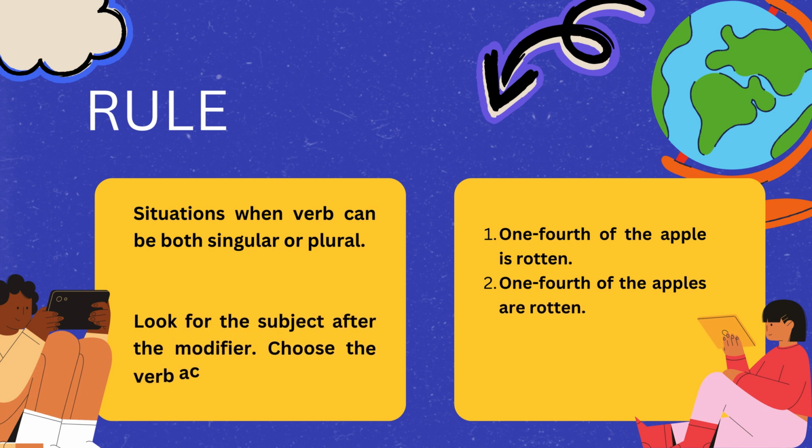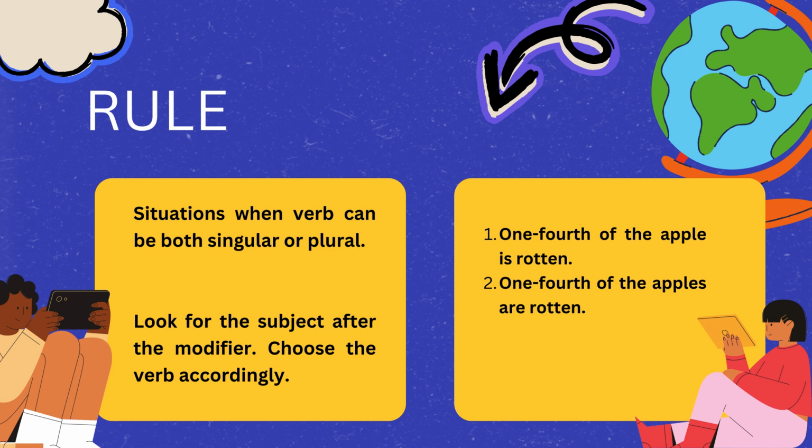Now, rule number 7. When we use a portion of something in a subject, depending on the subject, it can be singular or plural. First example, 1/4 of the apple is rotten. That means there is one apple and 1/4 part of it is rotten, so I'm using is rotten. But if I have many apples and I'm talking about 1/4 of those many apples, then I will use are rotten.